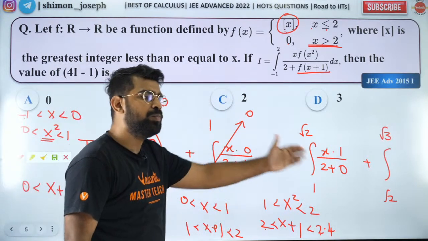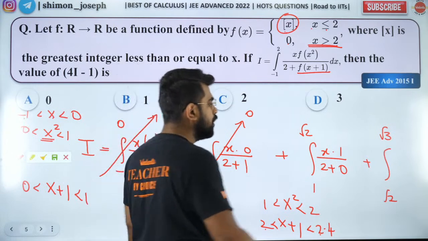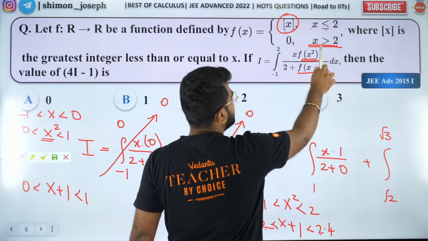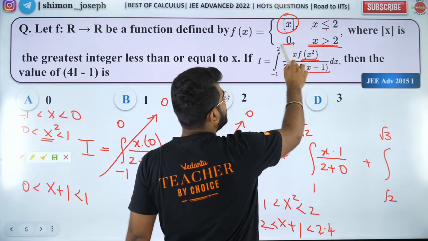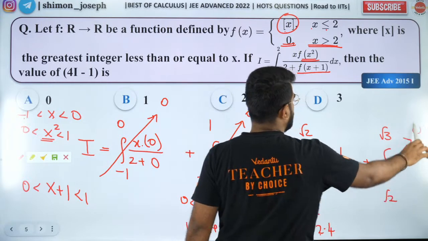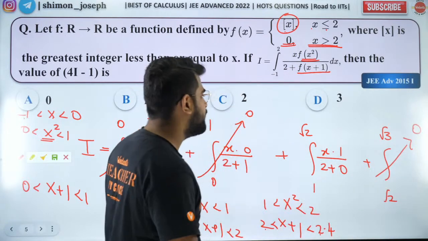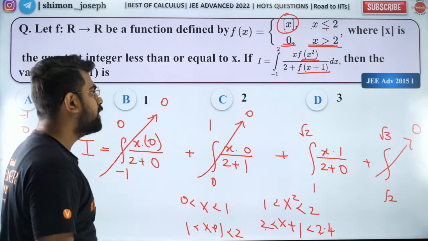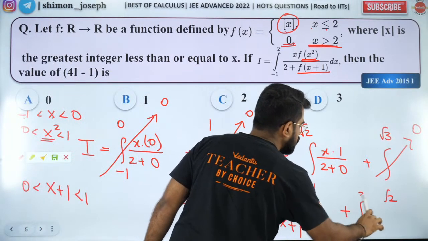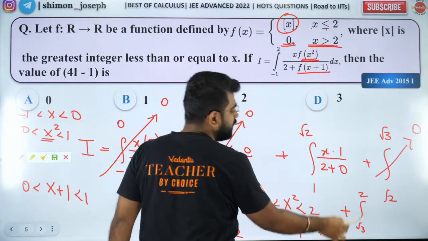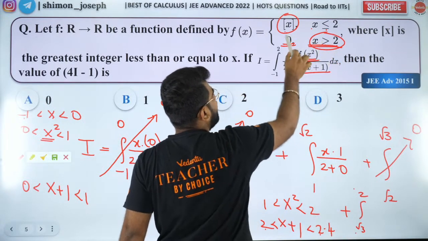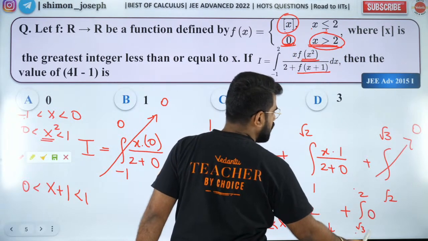Everybody? So now we'll move to the next one. The next one is what? Root 2 to root 3. So x square will be between 2 to 3. If x square is between 2 to 3, it will be 0, right? Okay. So again this is 0. And the last one will also be 0, I guess. Root 3 to 2: x square will be between 3 to 4. So x square is greater than 3, so you'll have again 0 on the top. So this will also be 0.